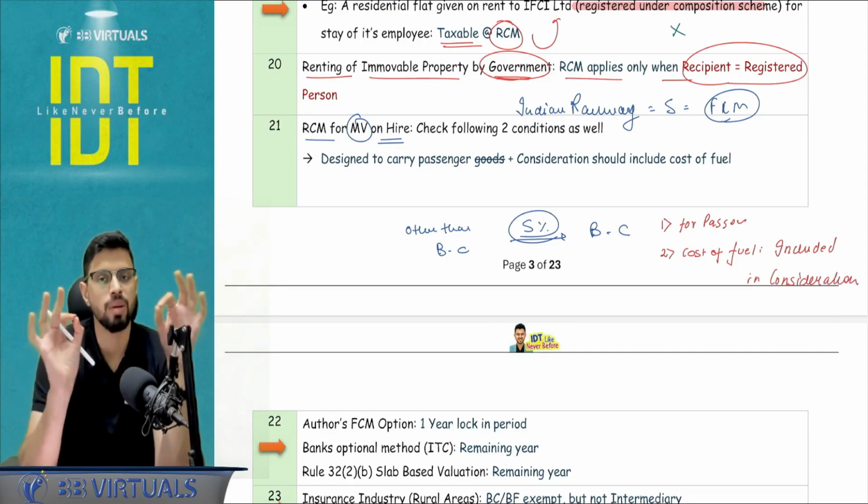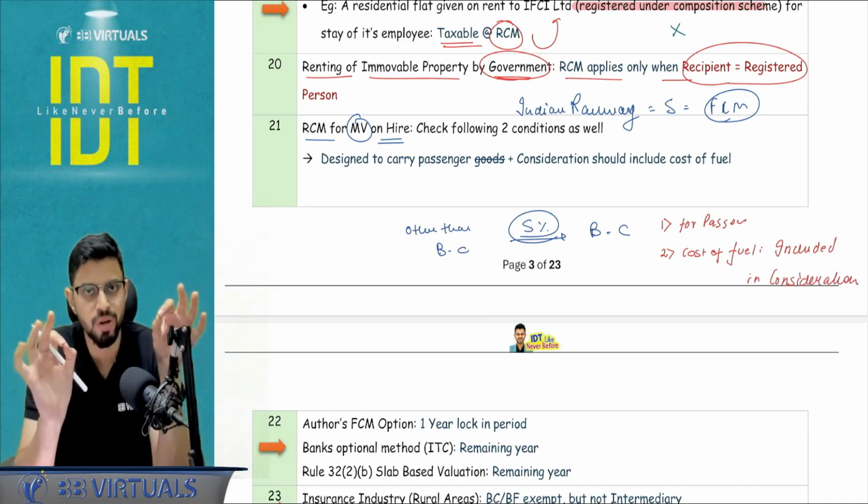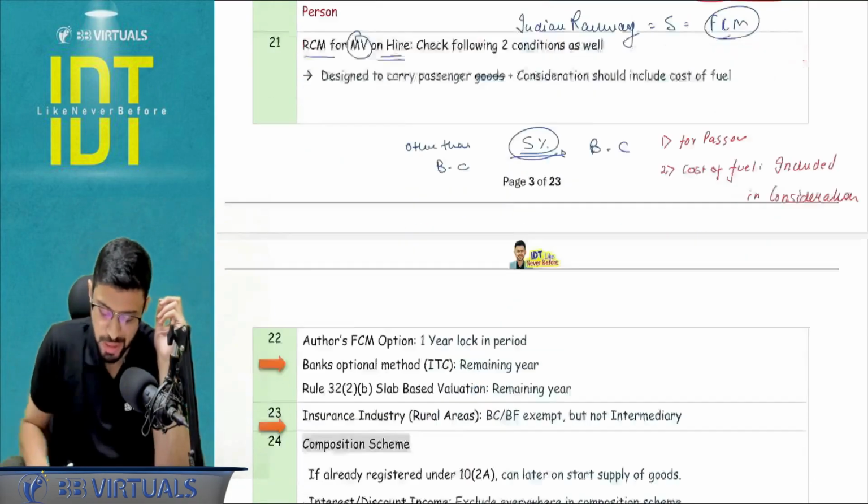I hope you are able to remember this. Okay, these two are very important conditions. I say I can play around on these points.